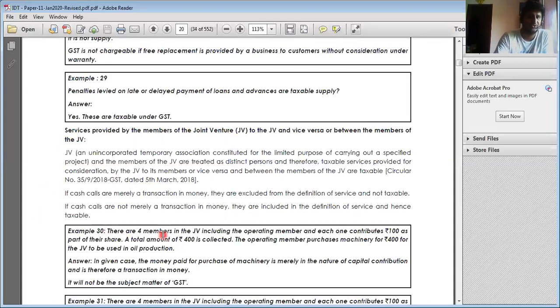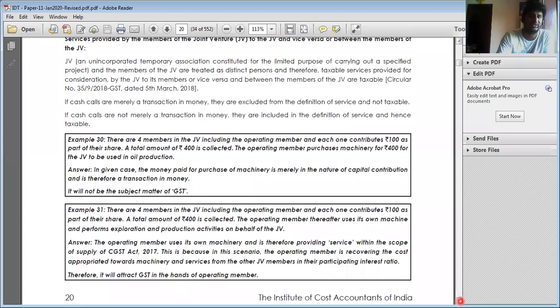Here there are four members in the JV, but when you are contributing the amount, it is not regarded as supply. When you are getting any supply from them in any scenario, it is called supply. There are four members in the JV, including the operating member, and each member contributes rupees 100 as part of the share. A total of 400 is collected. The operating member purchases machinery of rupees 400 for the JV to be used in oil production. In the given case, the money paid for the purchase of machinery is merely in the nature of capital contribution, and there is no transaction of money. It is not regarded as supply.